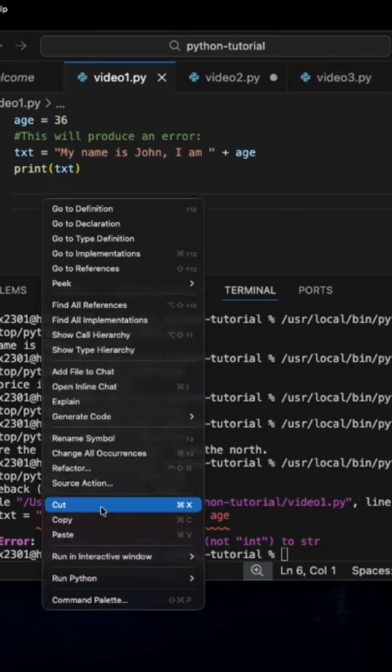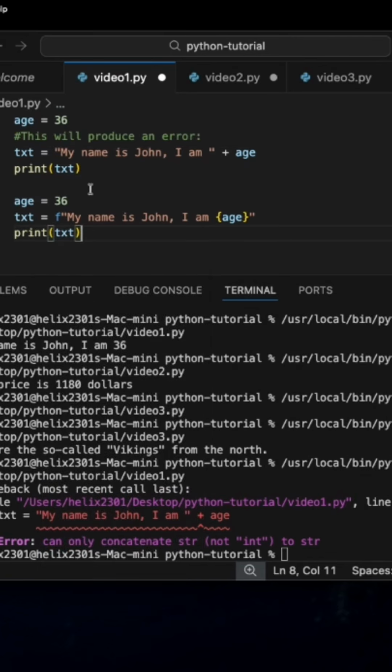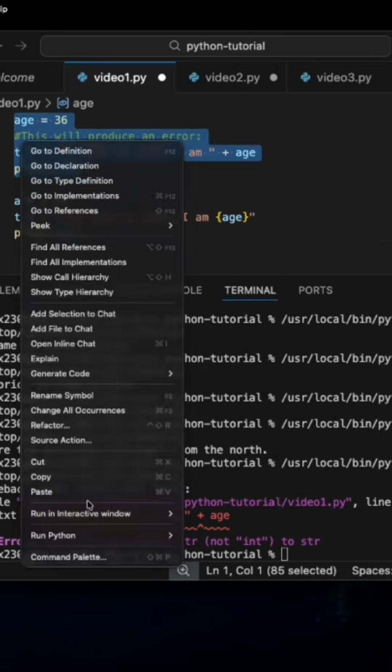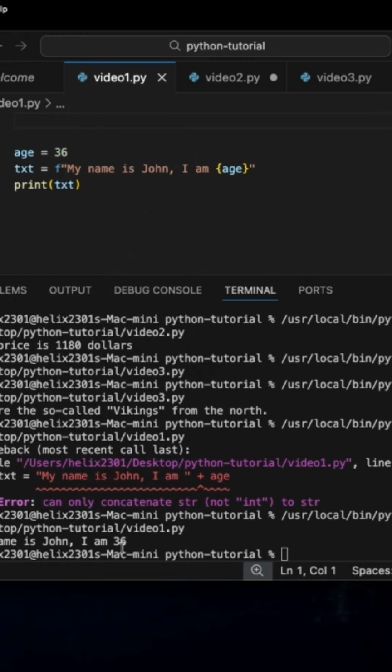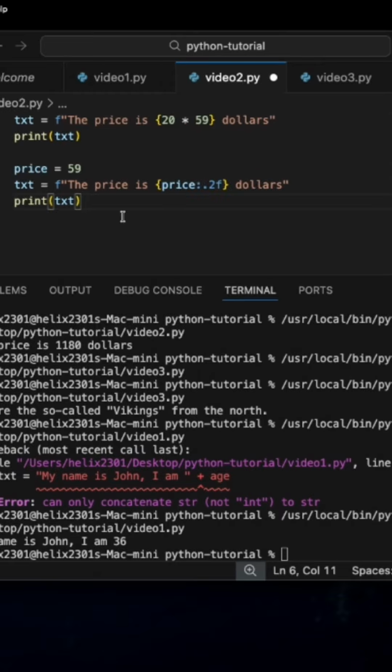So this is the way you would have to do it. You would have to do the age and then see the F here. That's what you use. That's your interrupt, and then see the little curly brackets right here. That's how you would have to do it. So now, if we did it, see, okay, because that's your interrupt. That shows you that you have a placeholder there. Very important. Okay, getting back to that.